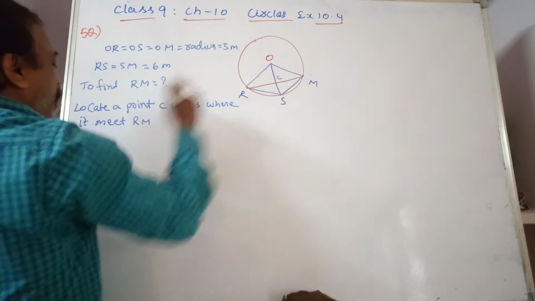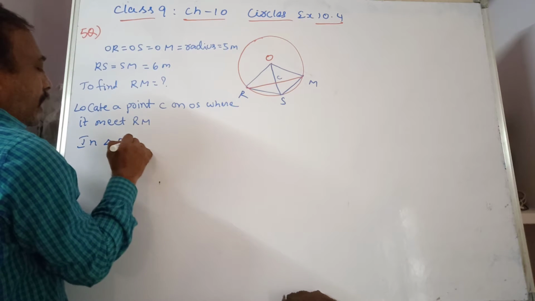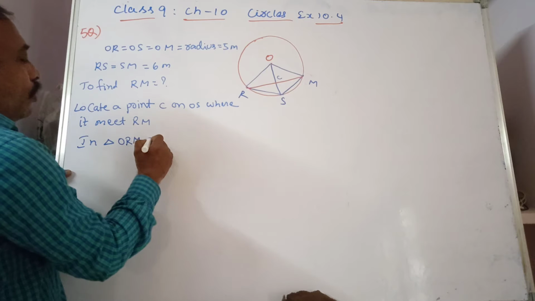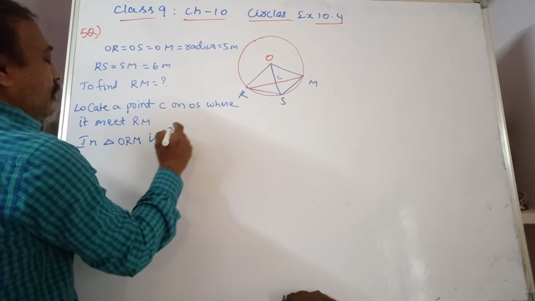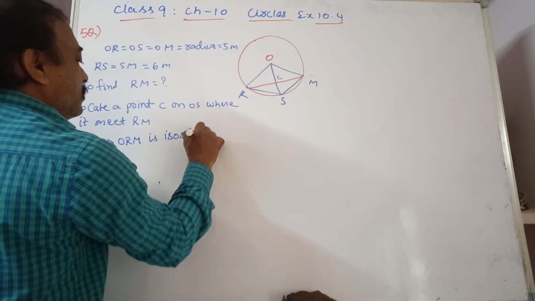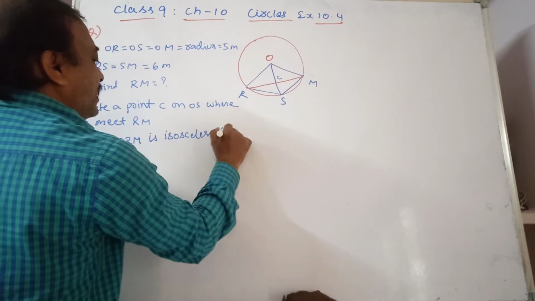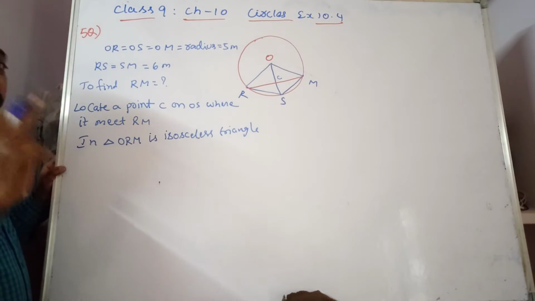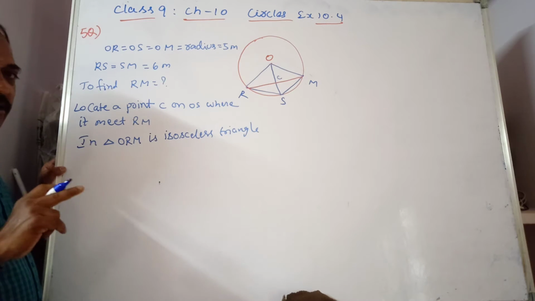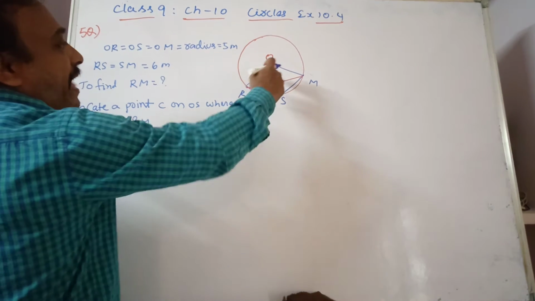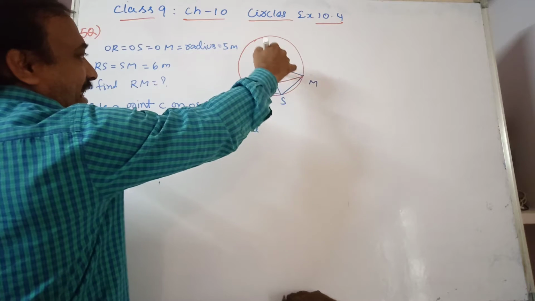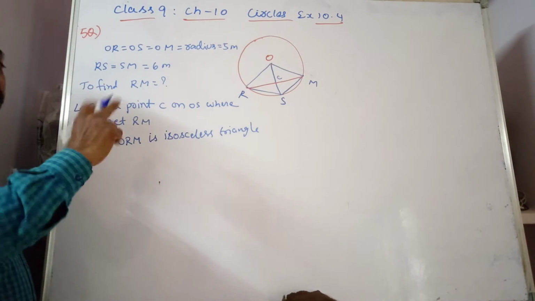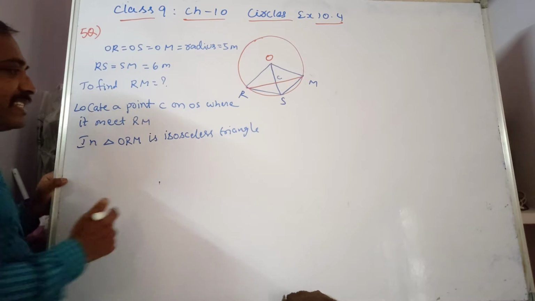In triangle ORM, it is an isosceles triangle. In an isosceles triangle, the median and altitude lie on the same line, and O is the center of the circle. From the center to the chord, it bisects the chord.